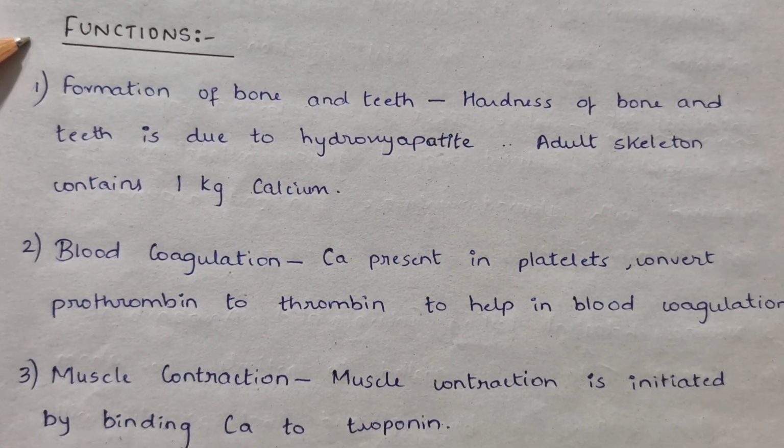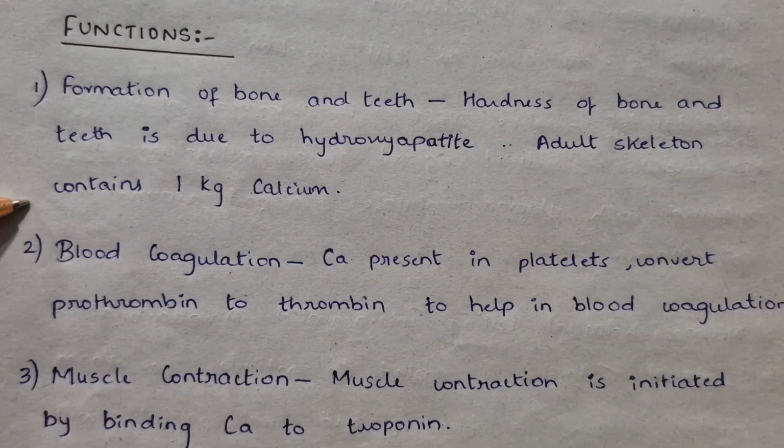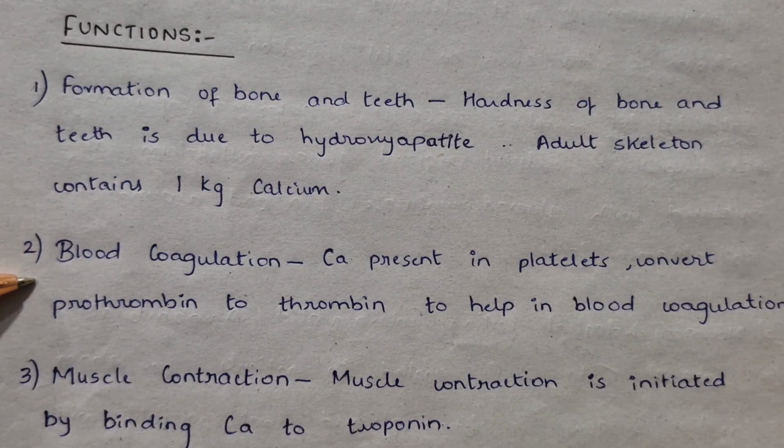Functions of calcium. First, it helps in the formation of bone and teeth. That is, the hardness of bone and teeth is due to hydroxyapatite. The adult skeleton contains 1 kg calcium. Second, it helps in blood coagulation. Calcium present in platelets converts prothrombin to thrombin to help in blood coagulation.